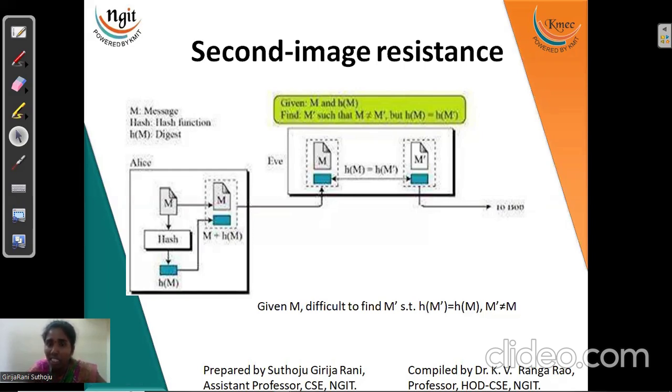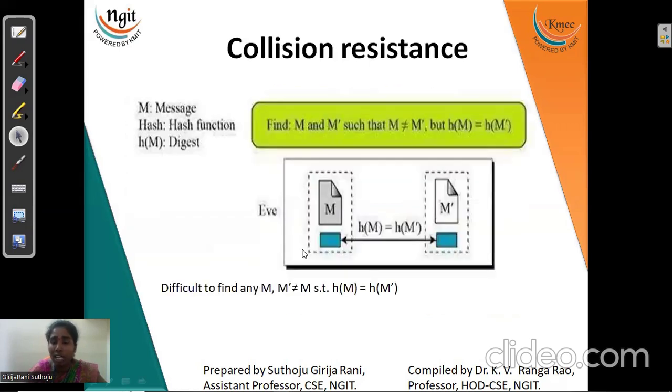The attacker checks for other messages which give the same message digest. If I sent hi and it gave 1, 2, 3 as the message digest, Eve will check for messages which can give 1, 2, 3 as the hash code, right? So this is the second type of attack, which we have to be very familiar with.